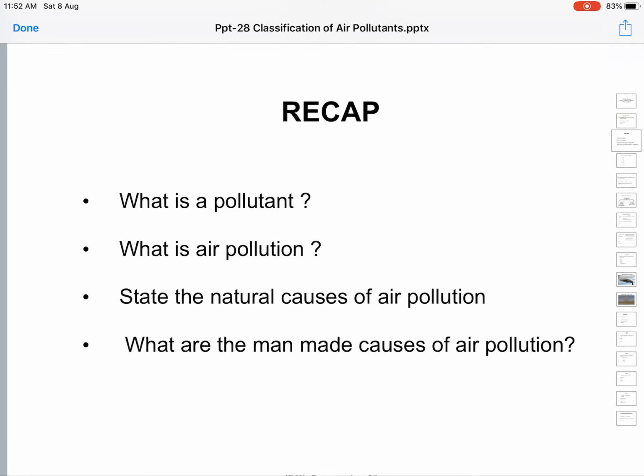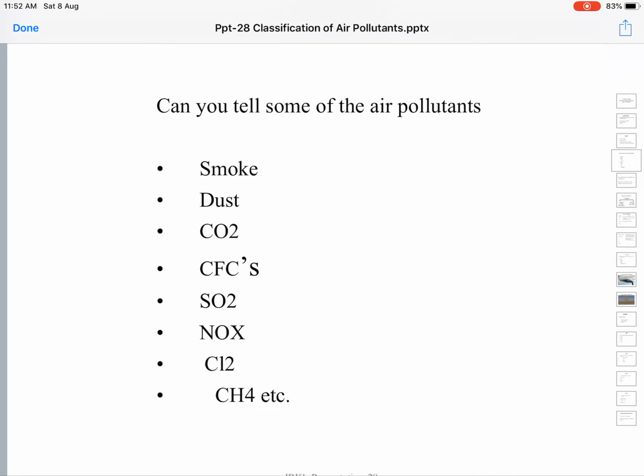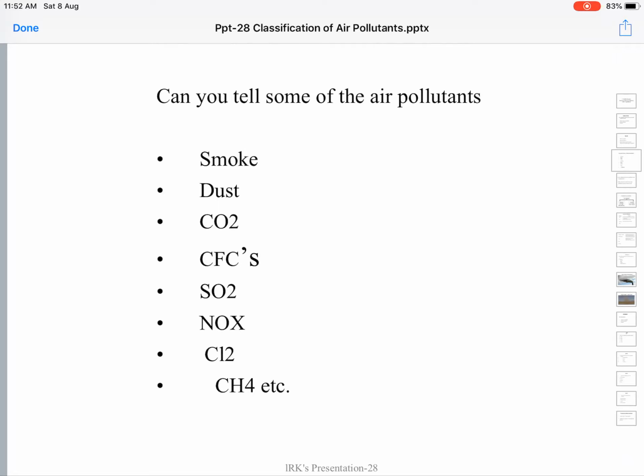Okay, with this we'll go back to the present lecture. Recapitulation over. Can you name some of the air pollutants? Smoke is an air pollutant. Dust is also an air pollutant. Both smoke and dust are solid pollutants in the air. Carbon dioxide is a pollutant because it causes global warming. The global mean temperature is increasing slowly but steadily because of increasing release of carbon dioxide into the atmosphere. Nowadays it's called the carbon footprint. We'll come to that later in this chapter.